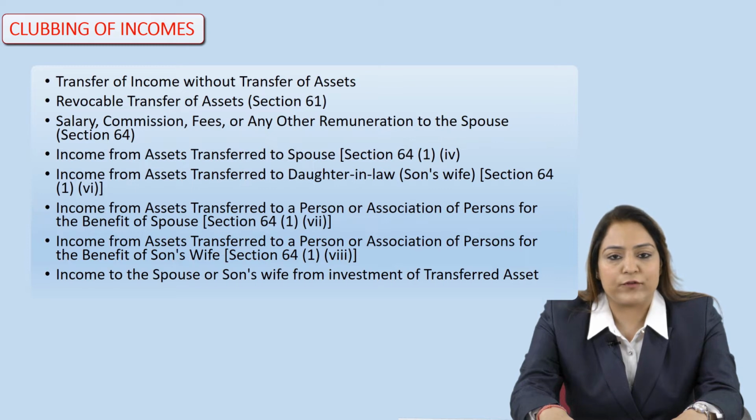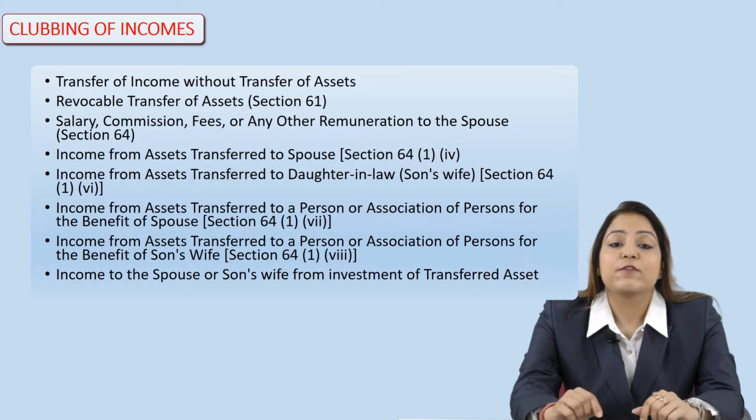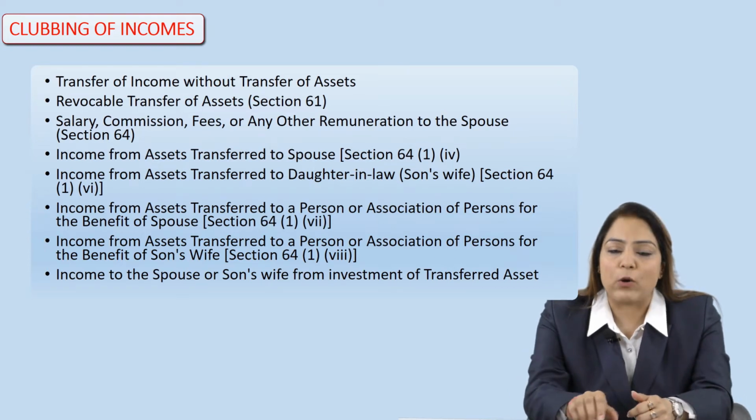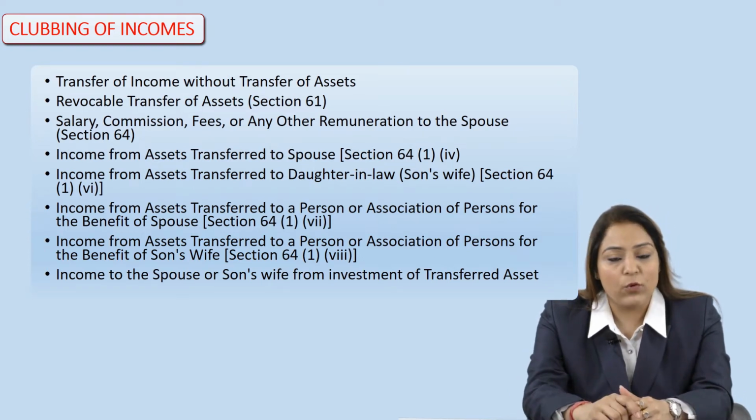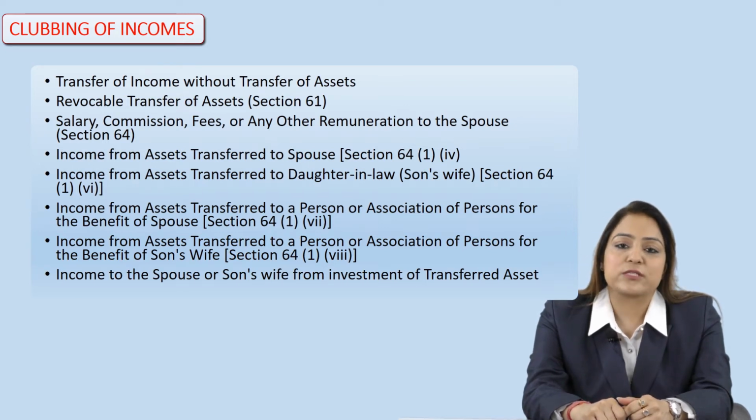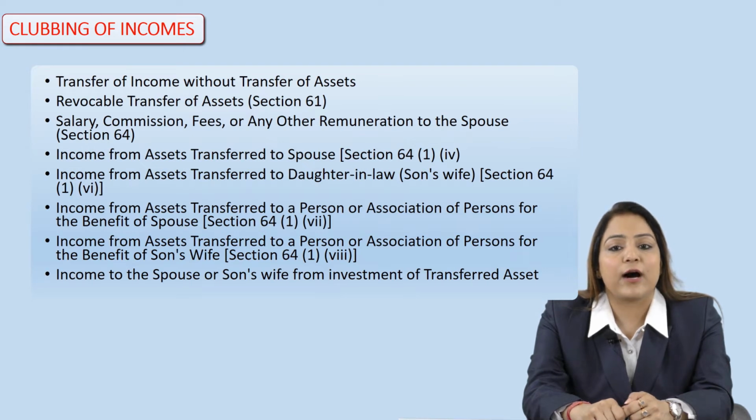Now you can see on the slide that all these incomes are covered under the clubbing of income. First is the transfer of income without transfer of asset. Second is the revocable transfer of asset, which is covered under section 61. Then we have any salary, commission, fees or other remuneration to the spouse, which is covered under section 64. Then we have income from assets transferred to spouse, which is covered under section 64(1)(iv). Then we have income from assets transferred to daughter-in-law, meaning son's wife, which is covered under section 64(1)(vi).